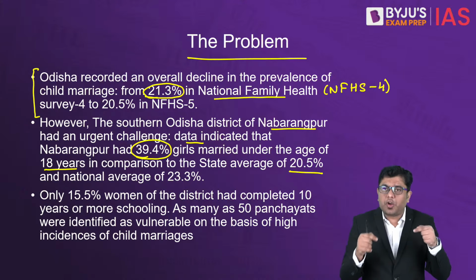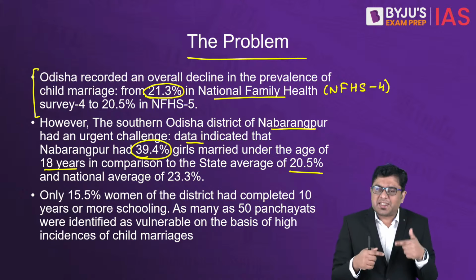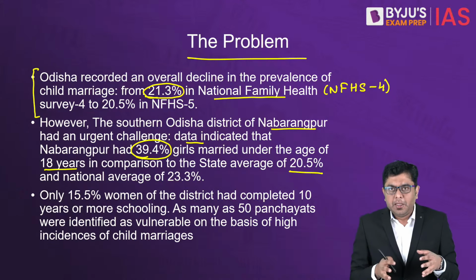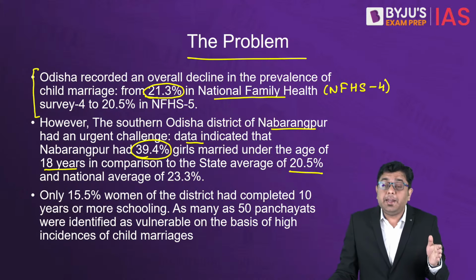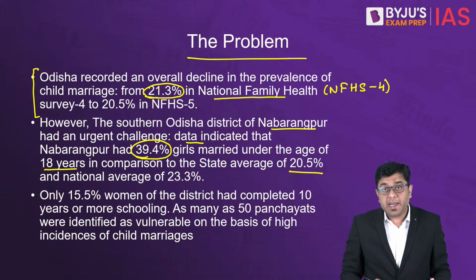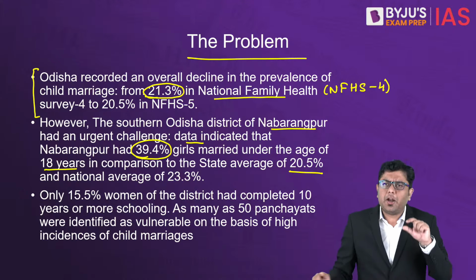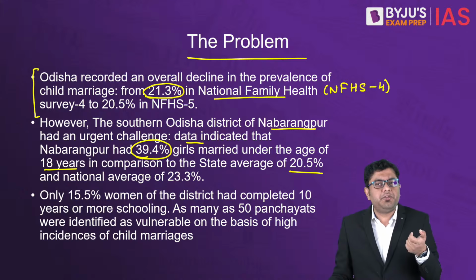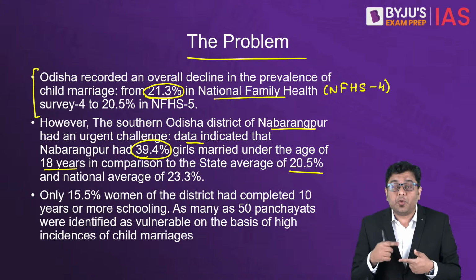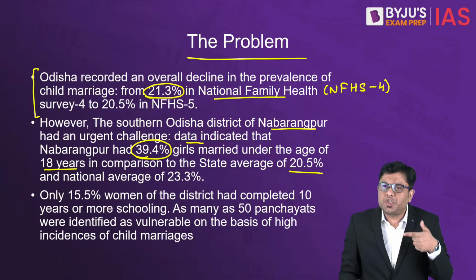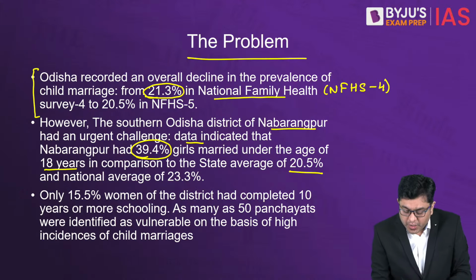So just take a look at this and try to understand the issue at hand. In certain districts, as you can see, close to 39 to 40% of the girls are married at a younger age. But here, you also get a snippet which can be relevant for your prelims. Here you get to understand that states like Odisha are performing much better as compared to the national average.